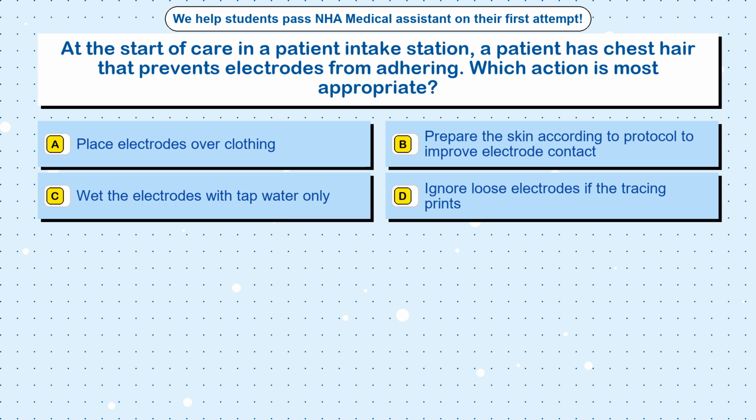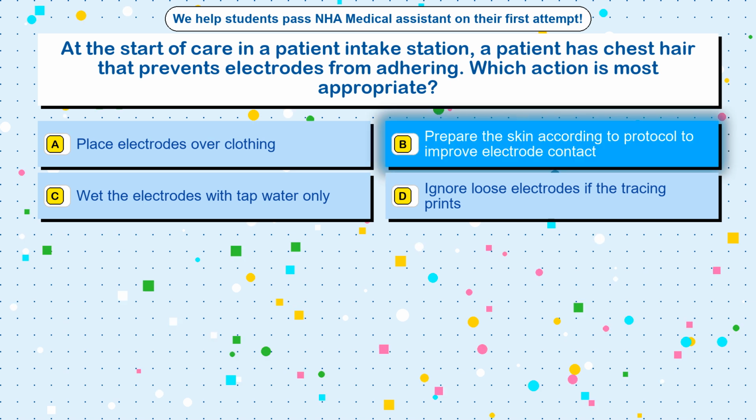Question 27. At the start of care in a patient intake station, a patient has chest hair that prevents electrodes from adhering. Which action is most appropriate? Option A, place electrodes over clothing. Option B, prepare the skin according to protocol to improve electrode contact. Option C, wet the electrodes with tap water only. Option D, ignore loose electrodes if the tracing prints. The correct answer is option B, prepare the skin according to protocol to improve electrode contact.